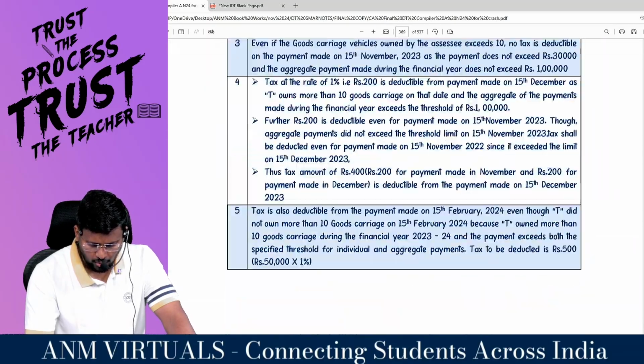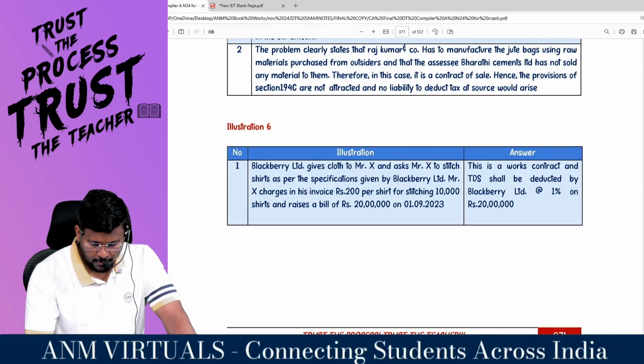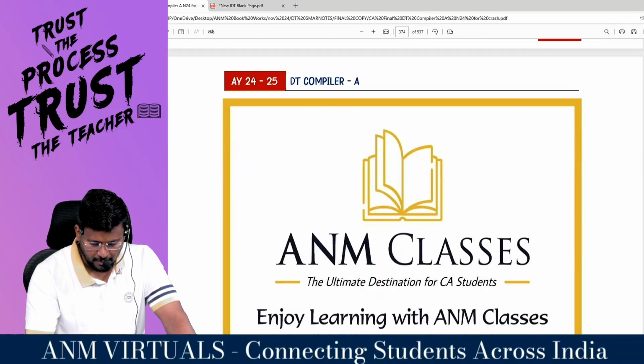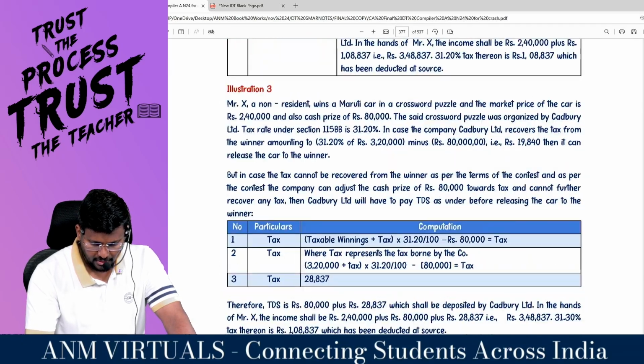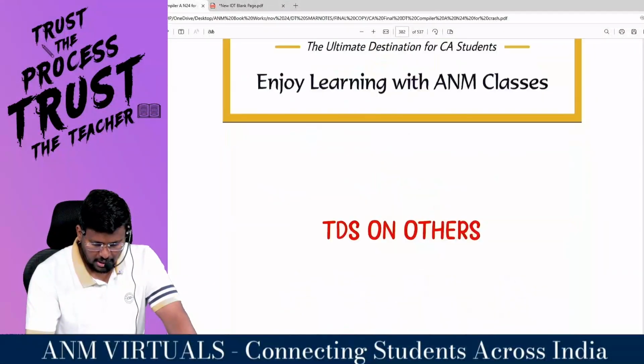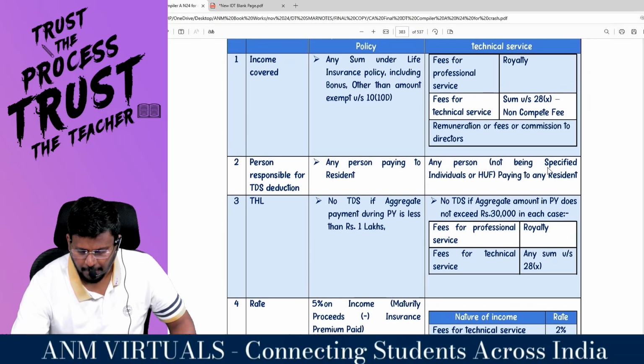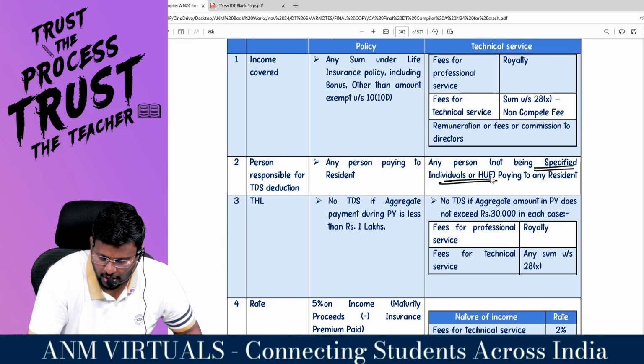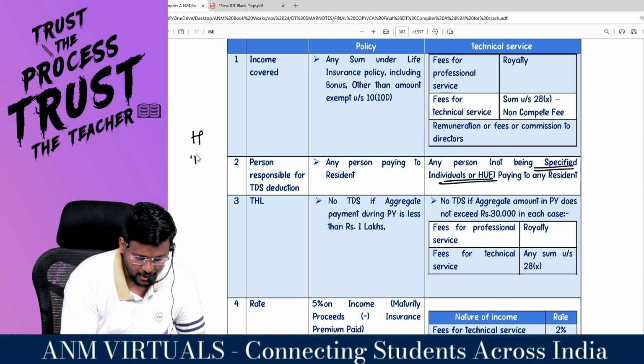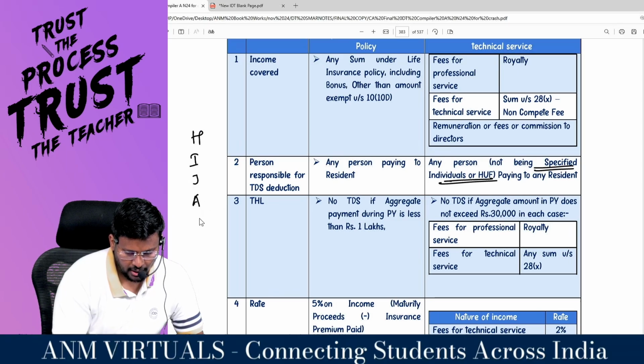It will be in others, no? TDS on others, no? Yes, sir. After non-resident, yes, TDS on others. If you see here, any person not being specified individual or HUF, so I have satisfied HIJACR. So H, I shown, I shown, J I shown.